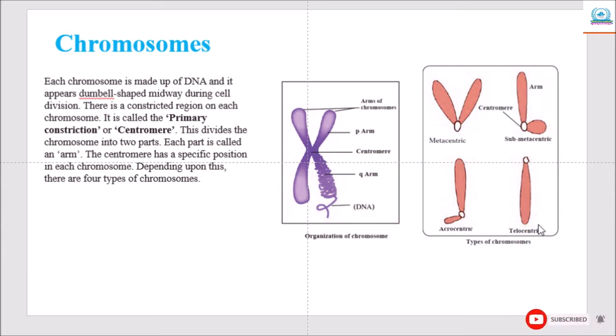Generally, in somatic cells, chromosomes are in pairs. If the pair consists of chromosomes similar in shape and organization, they are called homologous chromosomes. And if they are not similar, they are called heterologous chromosomes. In the case of organisms that reproduce sexually, one of the chromosomal pairs is different from all others. Chromosomes of this different pair are called sex chromosomes or allosomes, and all other chromosomes are called autosomes.